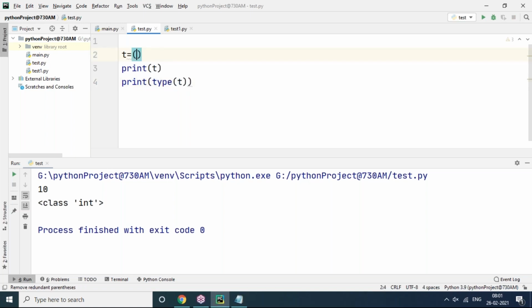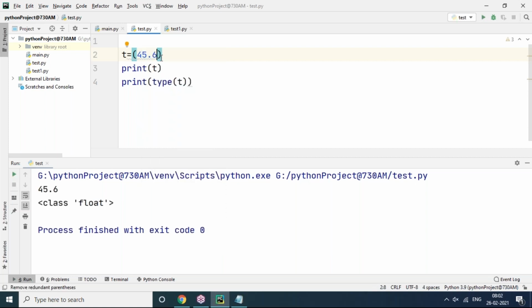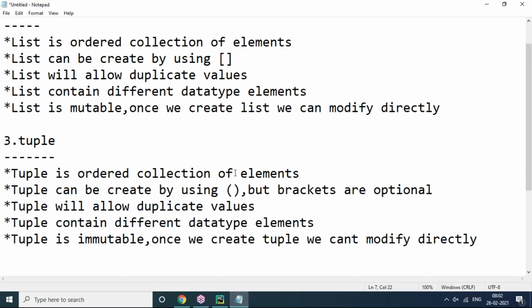If I do this again with one string value, this time what will happen? It is not a tuple. Still it is a string only. And even if you mention curly brackets, it changes to whether it is a string or integer. That's what I'm saying. A tuple should always be created using round brackets, but I'm saying brackets are optional.